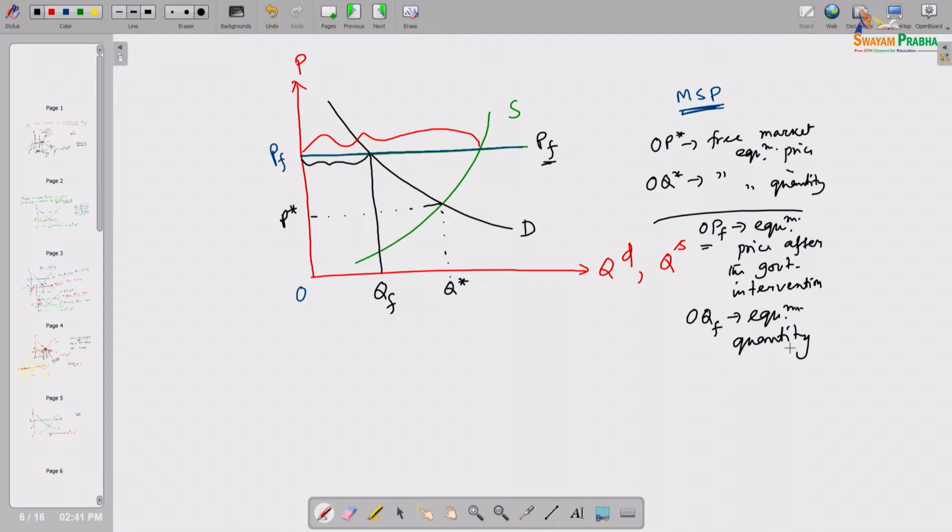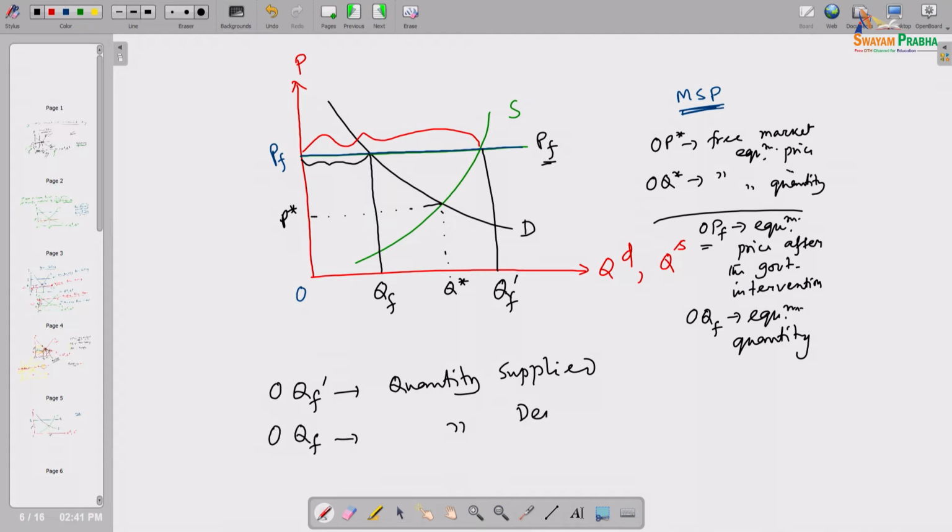Why is that the equilibrium quantity? Although OQF prime is the quantity supplied by the sellers, by the producers, by the potential sellers, OQF is only the quantity demanded by the customers,